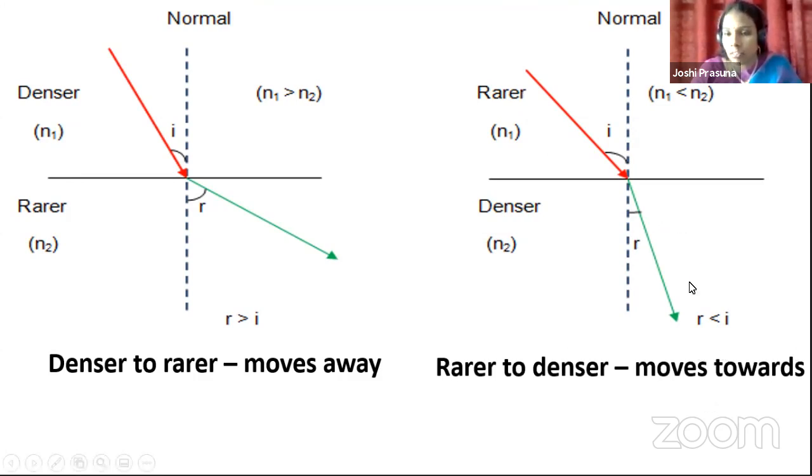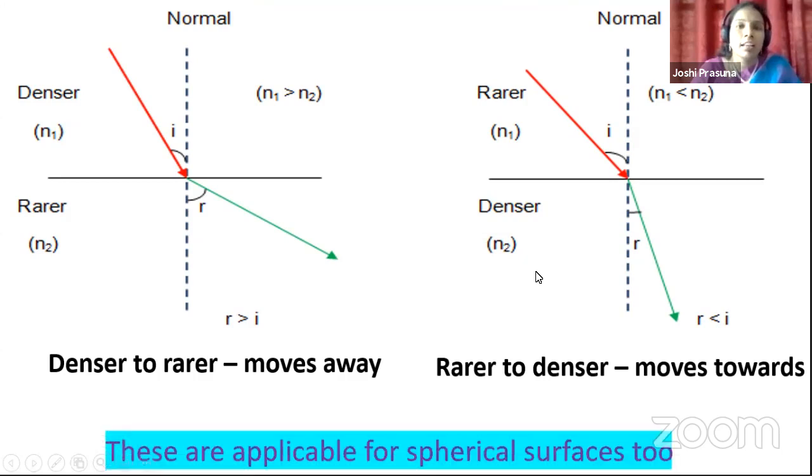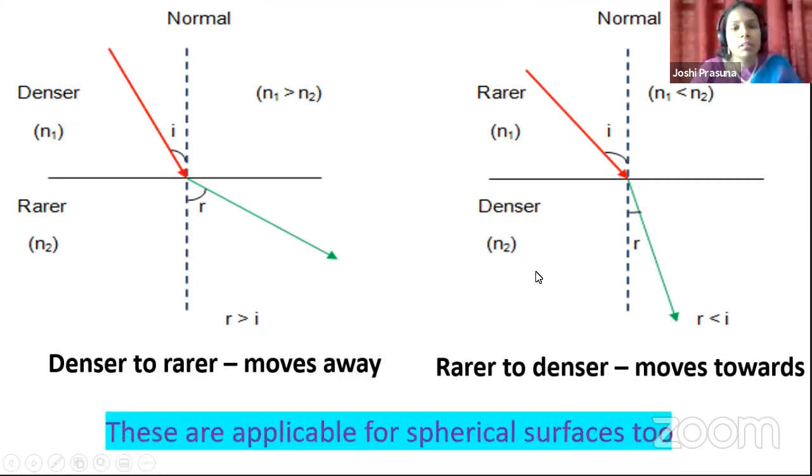Why? The speed of light in the denser medium, how will it be? In the denser medium, the speed of light is less. Therefore, from rarer to denser, when light travels, it moves towards the normal, and the angle of refraction will be smaller compared to the angle of incidence. Okay, children. Now, these are applicable also to spherical surfaces.